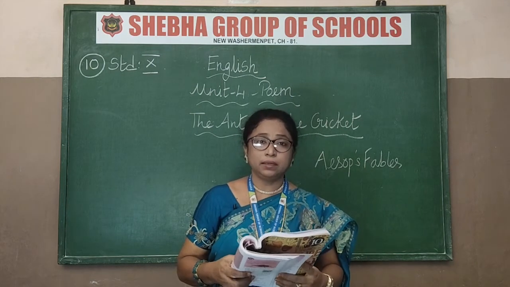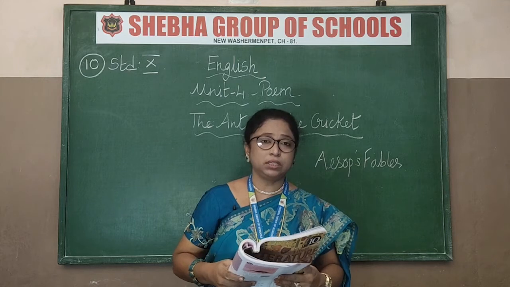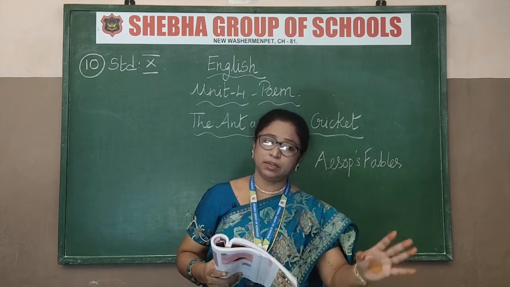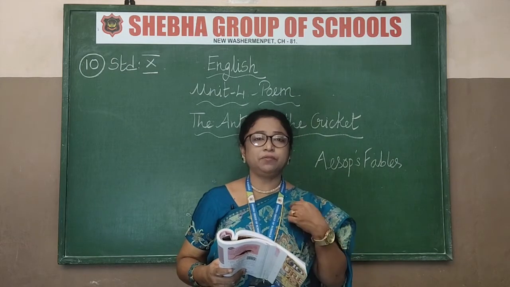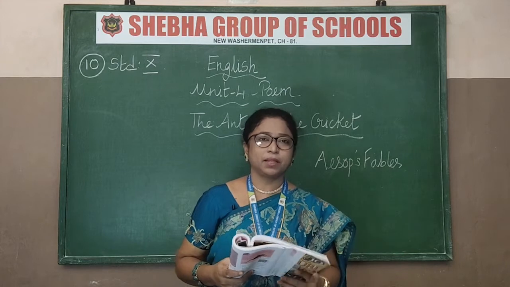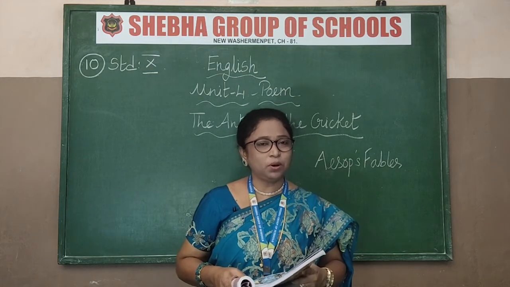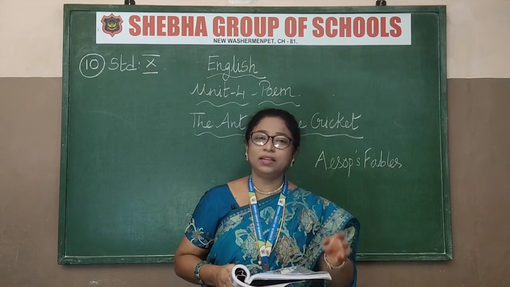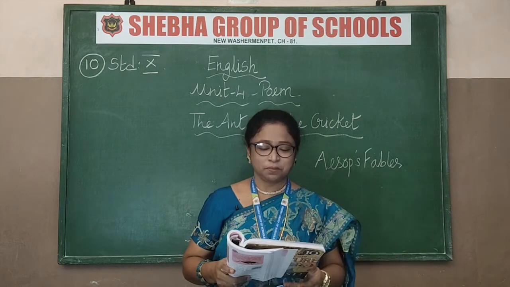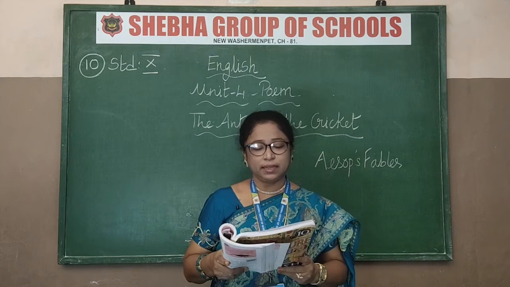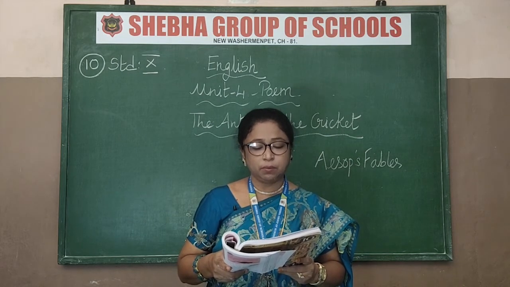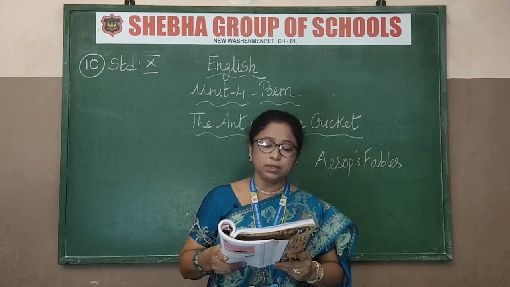But in return, that ant, what is she replying? I am your servant and friend. I will be your servant. I will be your friend. But we ants never borrow. We never lend. So what is she saying? We neither borrow, we don't ask anybody, neither we give anything to anybody. So that's the one plain answer she gives. Then, but tell me, dear cricket, did you lay anything by when the weather was warm? Quoth the cricket.